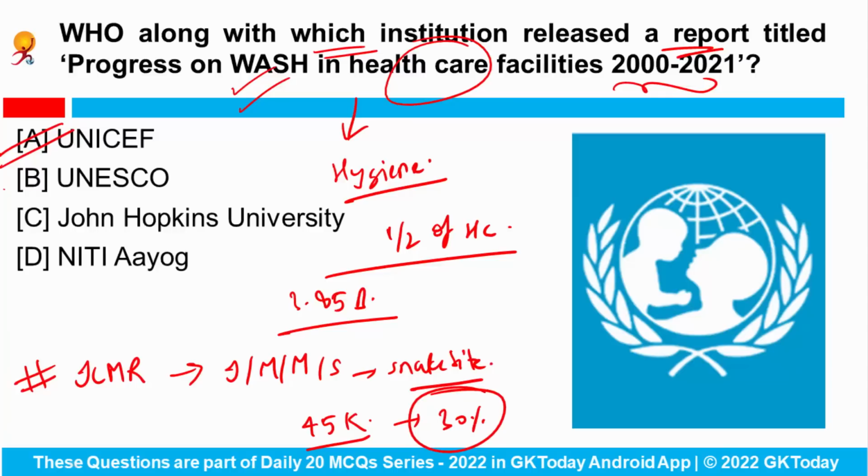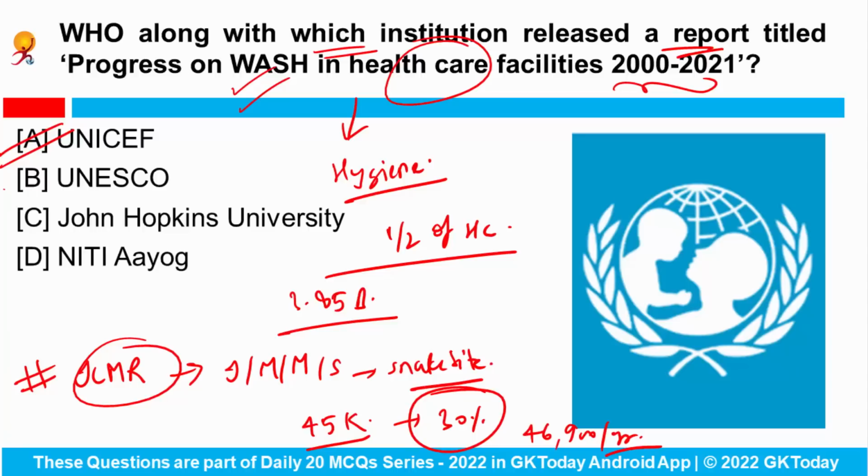And the number of deaths due to venomous snake bite in India is 46,900 per year. Okay, so you can be asked which institution has released the report on socio-economic burden of snake bite in the country. Answer would be Indian Council of Medical Research.